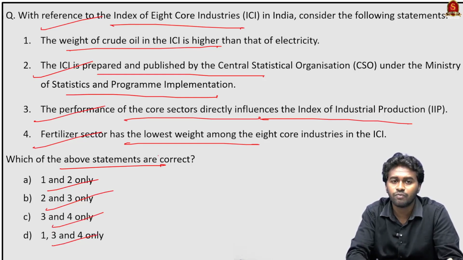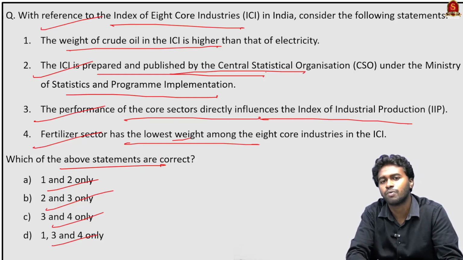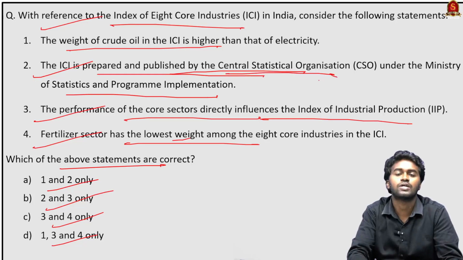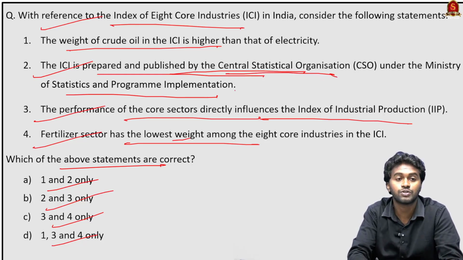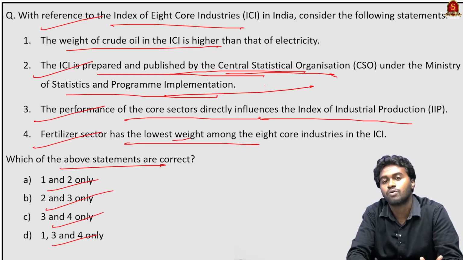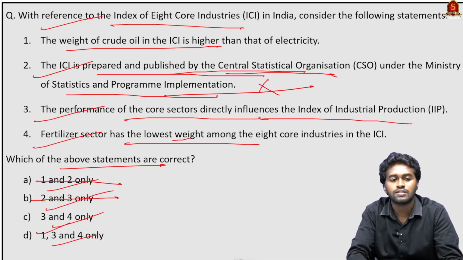So we can eliminate statement 2. The ICI is prepared and published by the Office of the Economic Adviser under the Ministry of Commerce and Industry. It is not done by the Central Statistical Organization under the Ministry of Statistics and Programme Implementation. Therefore, we can eliminate statement 2, and in that way we can eliminate option A and option B. So left are option C and option D.